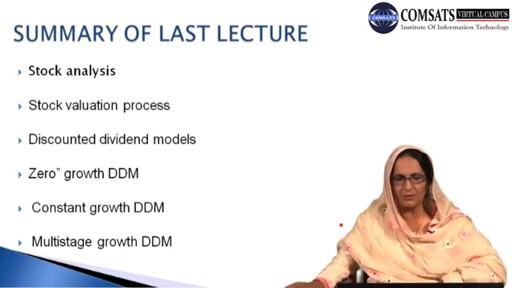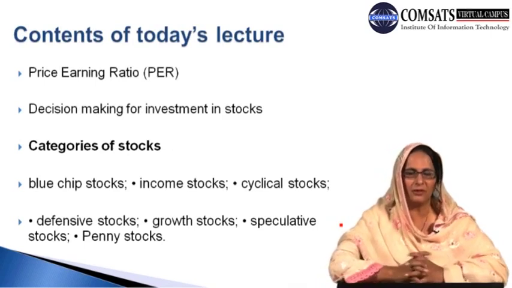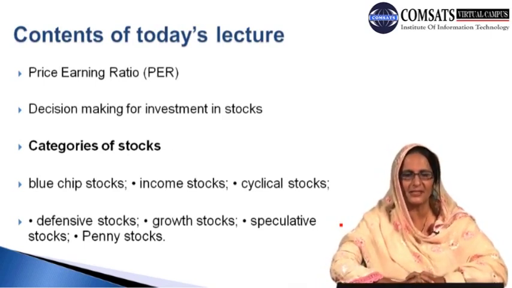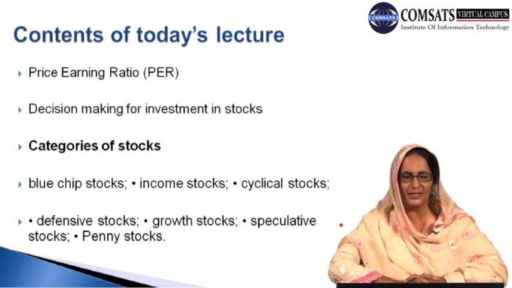Today's lecture comprises the price earning ratio, which is abbreviated as PER, decision making for investment in stocks, and categories of stocks. These categories include blue chip stocks, income stocks, cyclical stocks, defensive stocks, growth stocks, speculative stocks, and penny stocks.